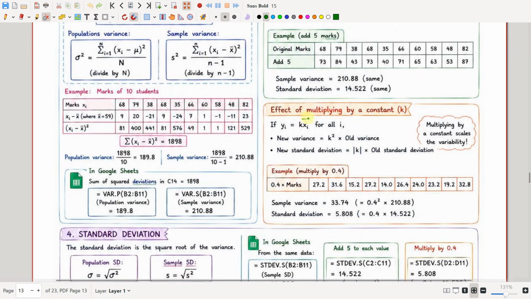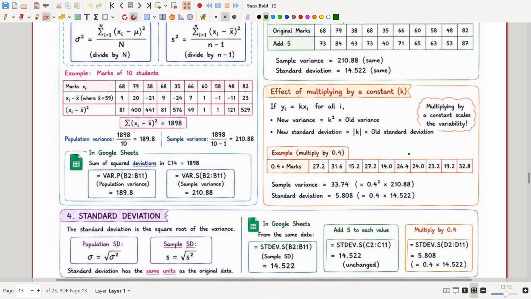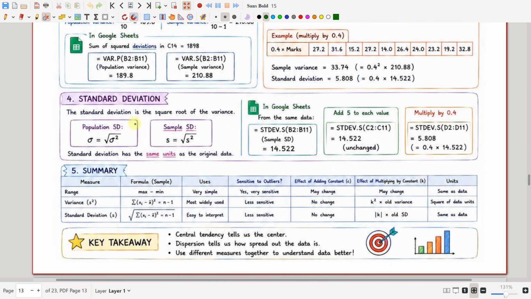But when we multiply by a constant k, the new variance will be equal to k square into the old variance, which means the new standard deviation will be equal to k into the old standard deviation. So the new variance is k square into old variance, while the new standard deviation is k into old standard deviation. Standard deviation is just the square root of variance. So the population standard deviation is the root of population variance, and the sample standard deviation is the root of sample variance. Standard deviation has the same unit as the original data.